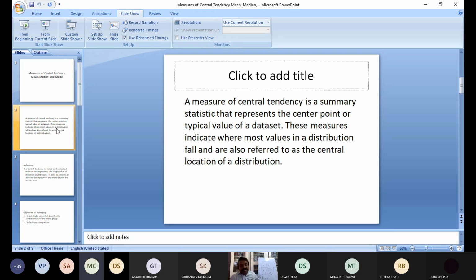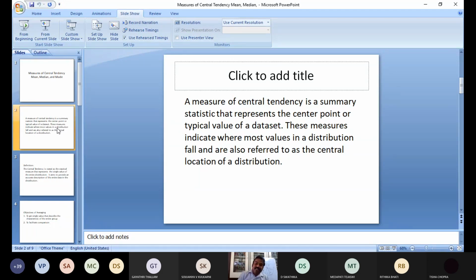So what is the central class? C. So the central value of the distribution A, B, C, D, E is C. Here numerical also, so simple.